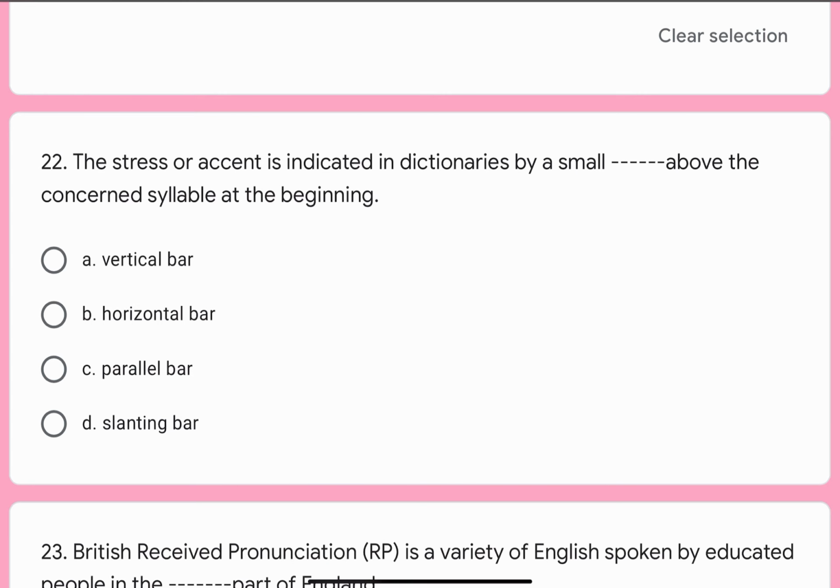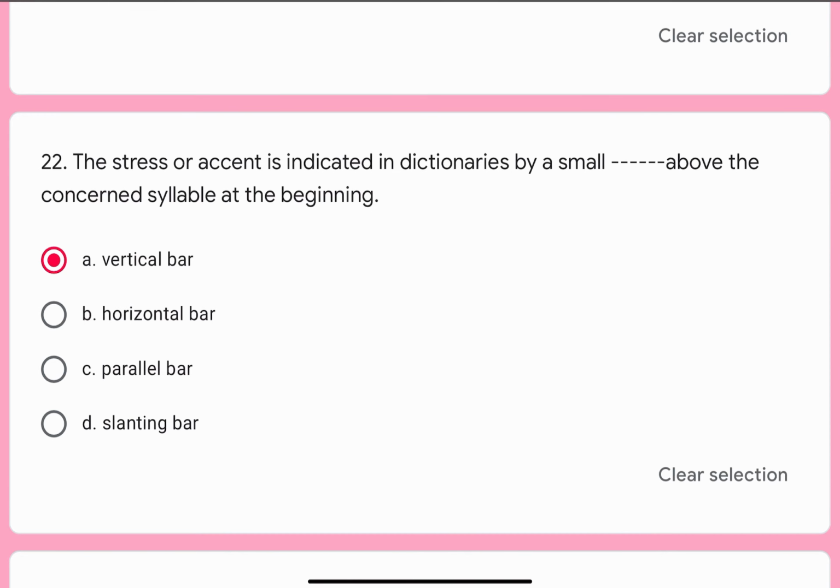The stress or accent is indicated in dictionaries by a small dash dash above the concerned syllable at the beginning. Options are A. Vertical bar, B. Horizontal bar, C. Parallel bar, or D. Slanting bar. Correct option is A. Vertical bar.